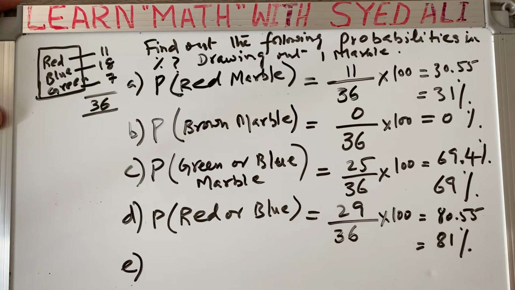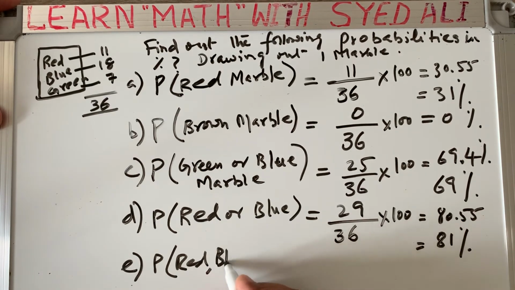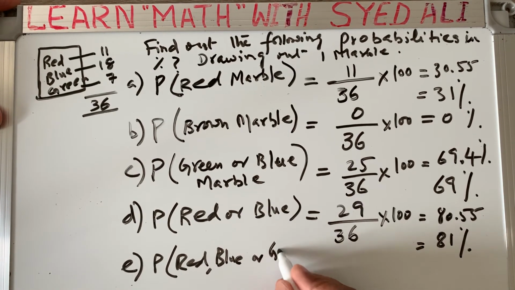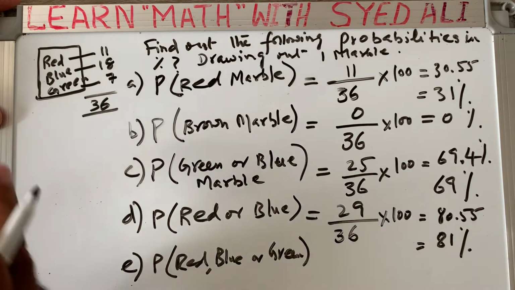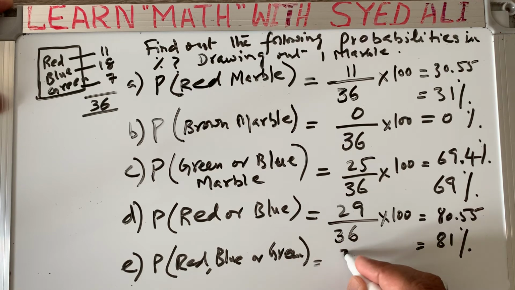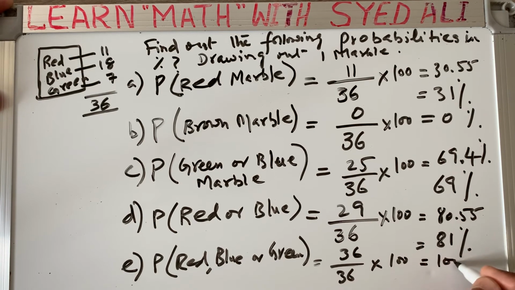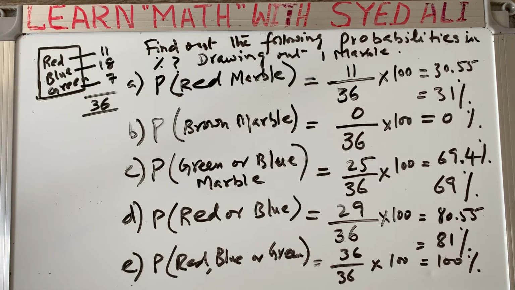And the last part, probability of getting red, blue, or green. This is 100% because in the box you have only 3 colors: red, blue, and green. The question is asking the probability of getting red, blue, or green, so it is a 100% chance, because now you have 36 over 36 times 100, which is 100%. This was the question asked by one of my remote students, to find the following probabilities in percent.